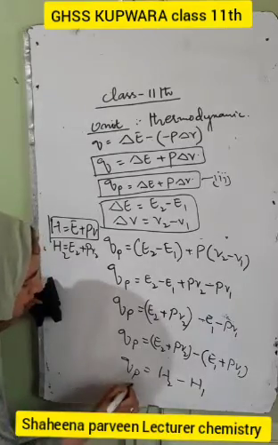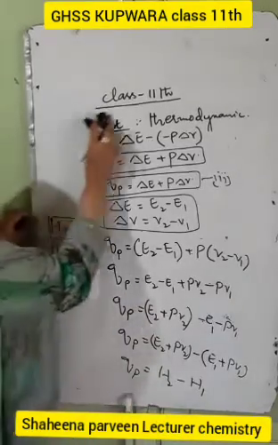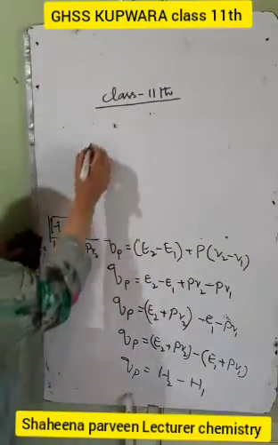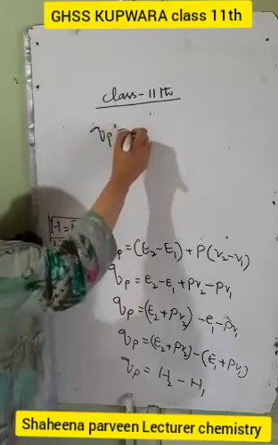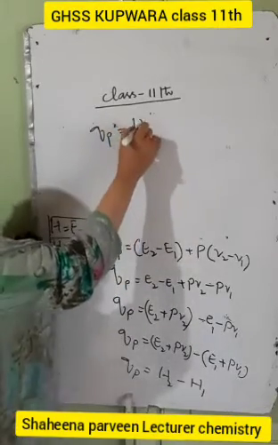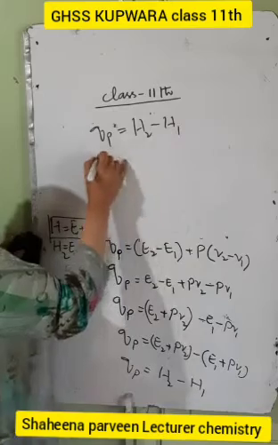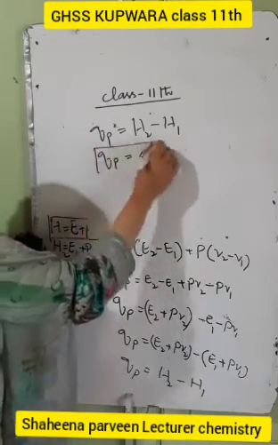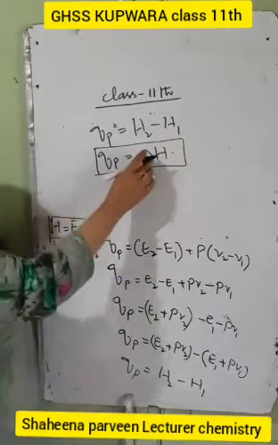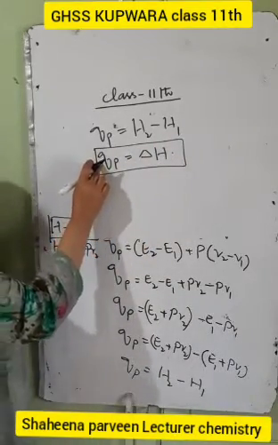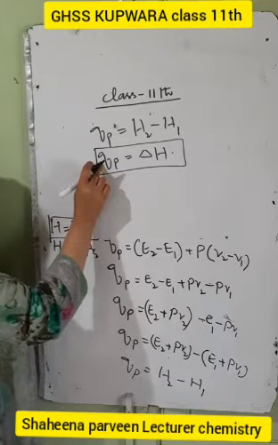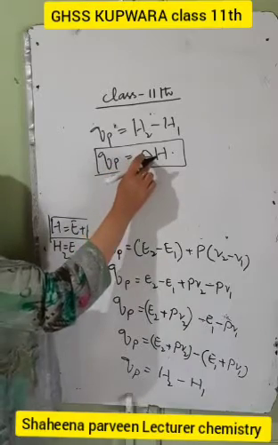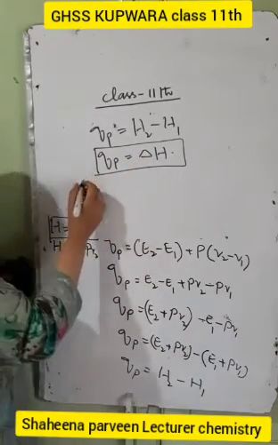So we have QP is equal to H2 minus H1, and QP is equal to del H. So this is the expression for the change in enthalpy. Change in enthalpy may be defined as the amount of heat, either evolved or absorbed by the system at constant pressure. That's called the enthalpy change.